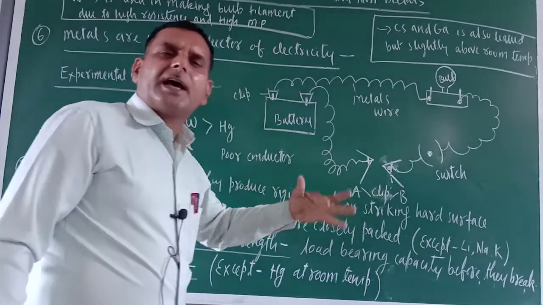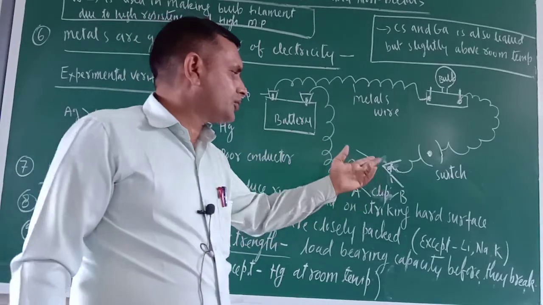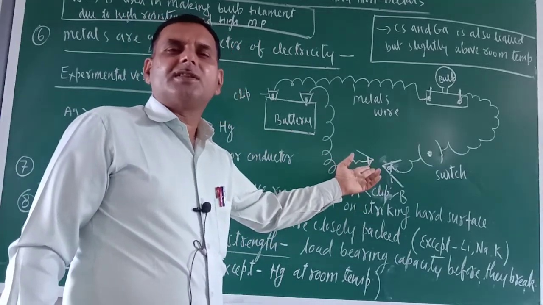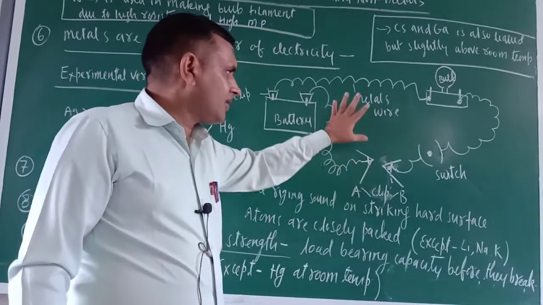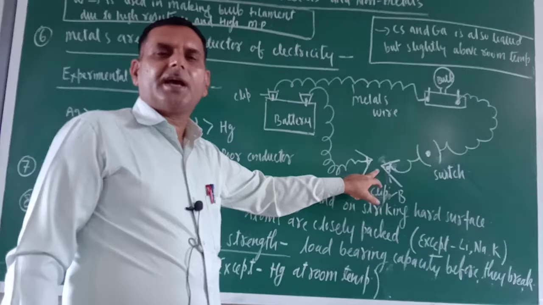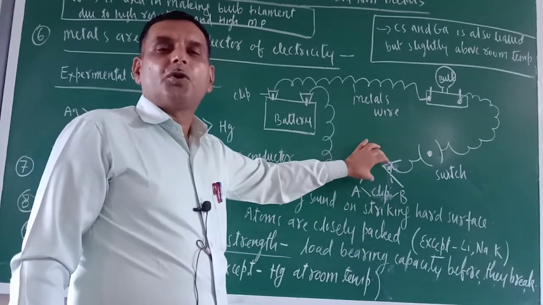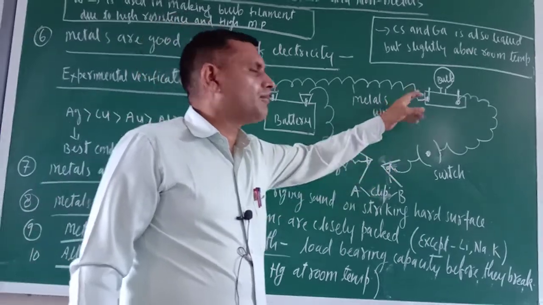Right now the circuit is not completed because nothing is there between clip A and B. The moment you put one metal here, if it is a good conductor of electricity, the bulb will glow.